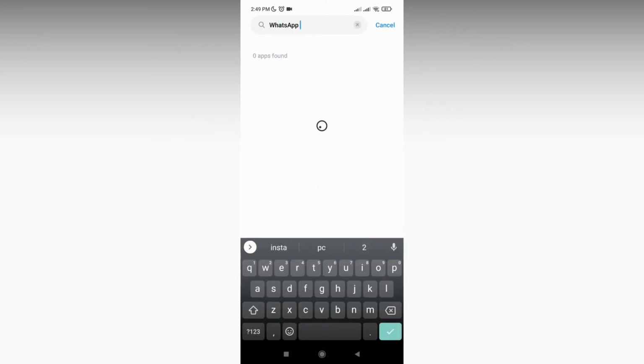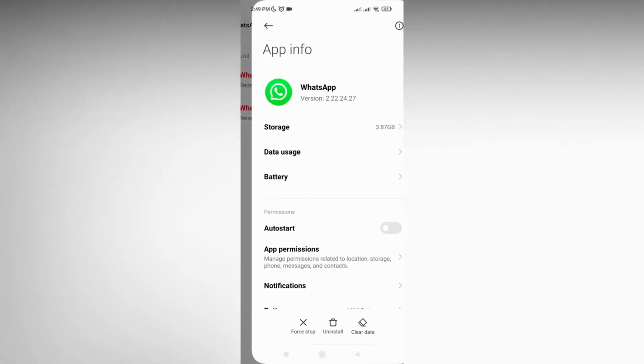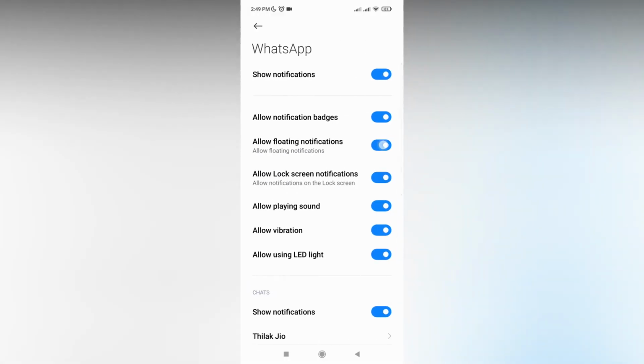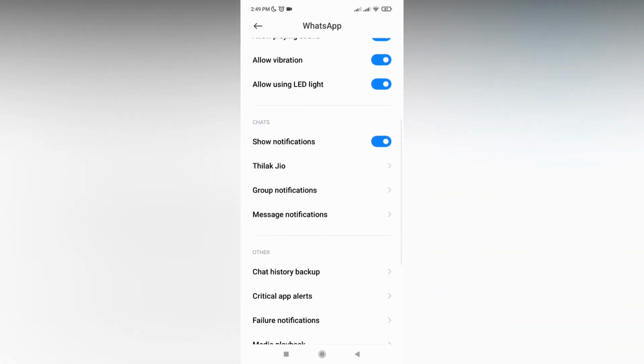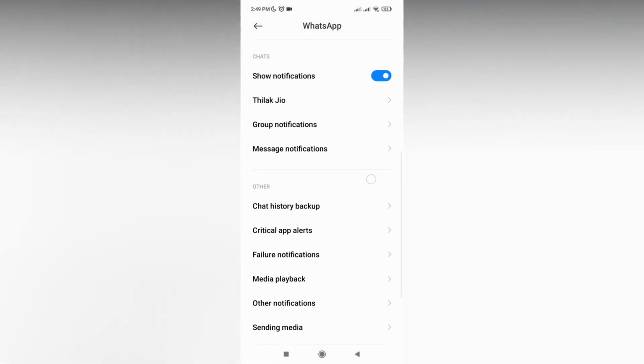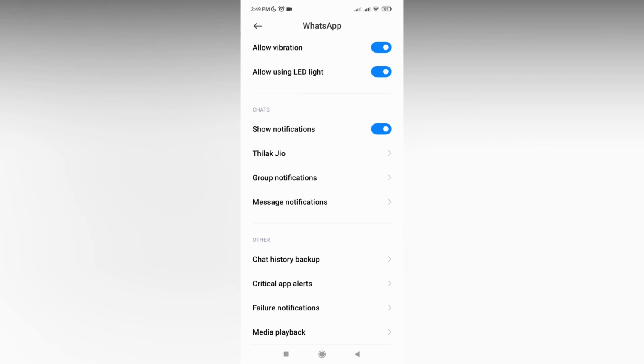So just search for WhatsApp here and find the WhatsApp application and click here, and go to the notification setting here, and here you can see allow floating notification. By this option you can allow the floating notification, and you can also change the sound here. Just click on manage notification, then click on allow floating notification, and here the sounds can be changed by using this particular setting.